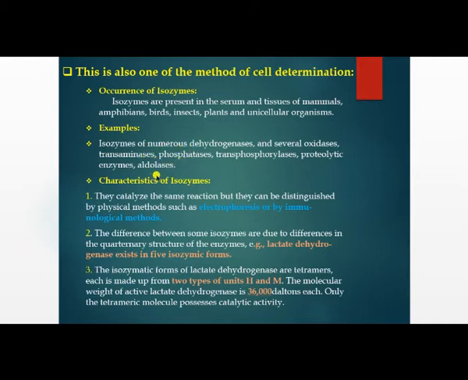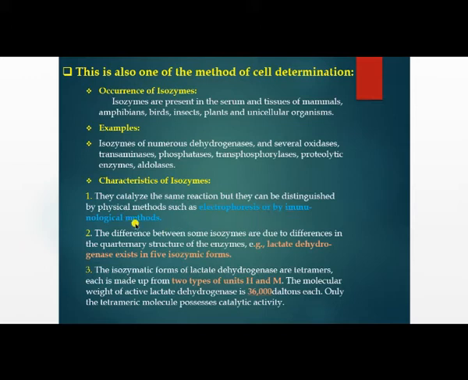Let's see the characteristics of isoenzymes. Isoenzymes catalyze the same reaction, but they can be distinguished by physical methods such as electrophoresis or by immunological methods. These isoenzymes differ in their structure due to differences in their amino acid sequences. So the same enzyme with different structures can be distinguished using electrophoresis and immunological methods.